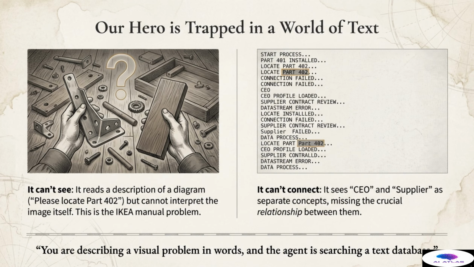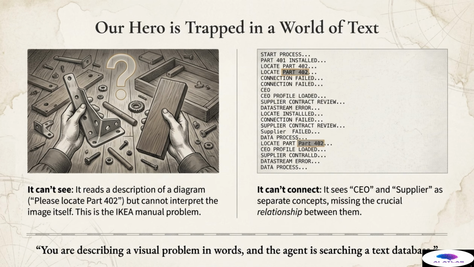The agent might successfully read the instruction, "Please locate part 402," but if the part itself is only visually represented in an architectural schematic or an assembly diagram, the agent cannot interpret the image itself. It is relying entirely on simple text extraction, or OCR, which is fine for pulling out letters, but completely fails to understand spatial relationships, connecting lines, or complex layouts.